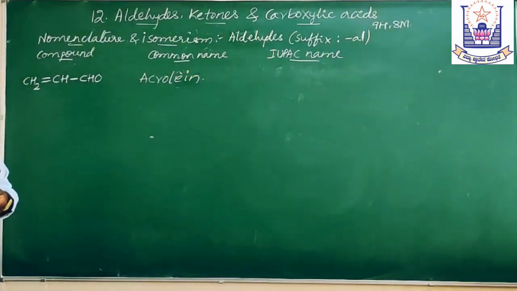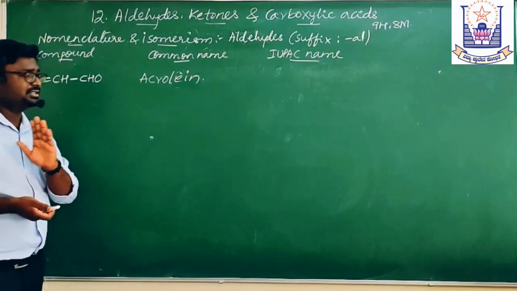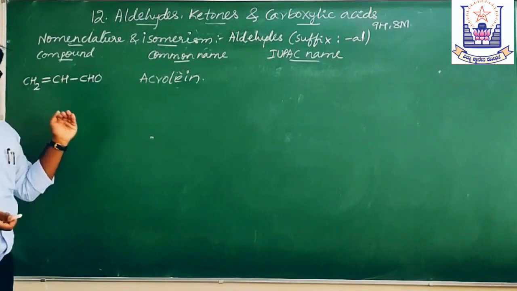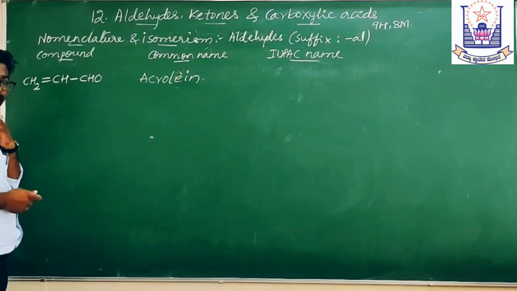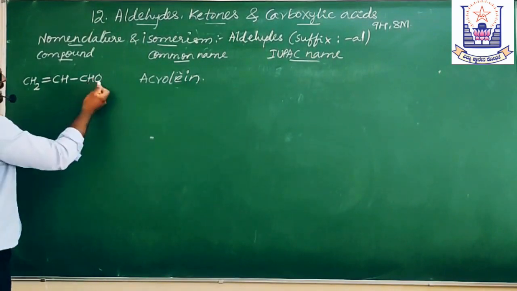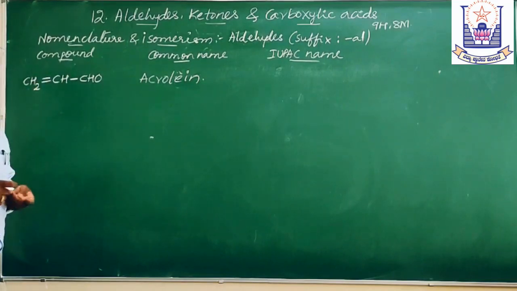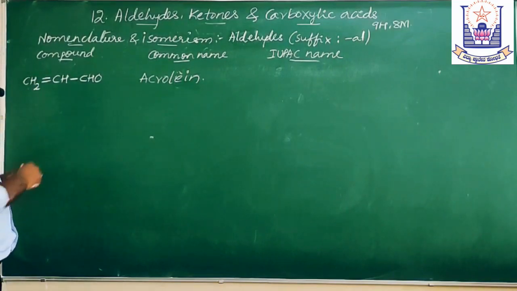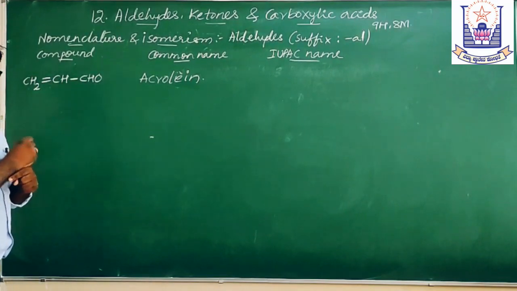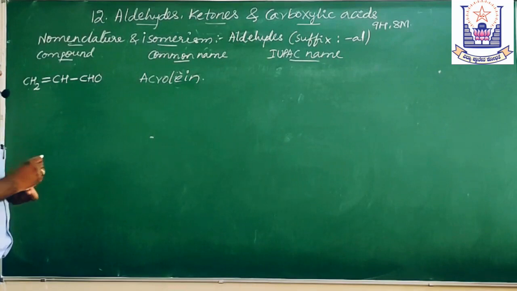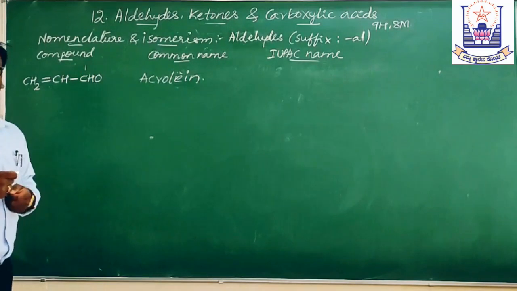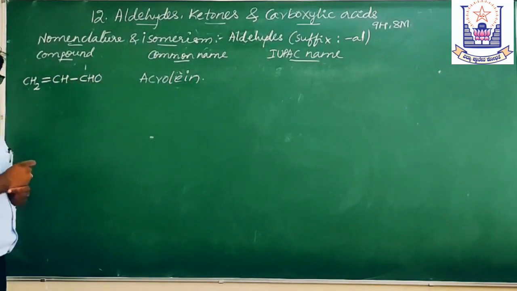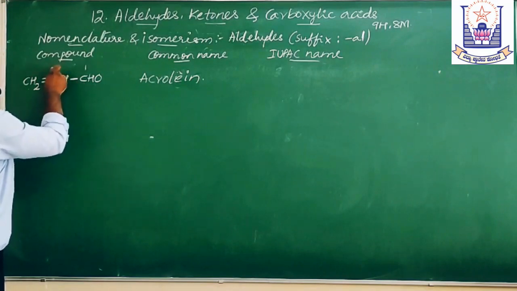Now, what is the IUPAC name of this compound? Again, we have to choose the sequence: prefix, word root, and suffix. Here, there is no substituent, therefore there is no prefix. Now, count the number of carbon atoms. There are 3 carbon atoms. Here, we have 2 functional groups. One is aldehyde, CHO, and the other one is alkene, that is the double bond. In this competition between the alkene part and the CHO, the properties of CHO will predominate, therefore it is considered the major functional group. The major functional group containing carbon will get the number 1, 2, 3.